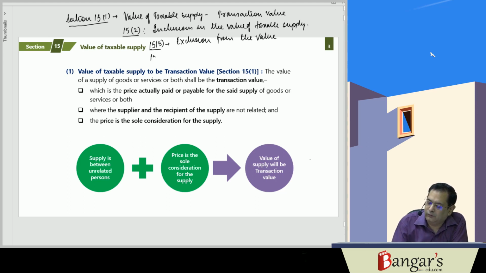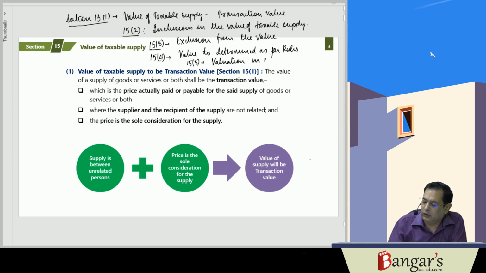Then 15.4 is providing that the value will be determined as per the rules. Value to be determined as per rules, which has been framed in this regard. And 15.5 is dealing with the valuation in case of notified supplies. How you will be valuing the goods or services, specific provisions have been made in this regard.